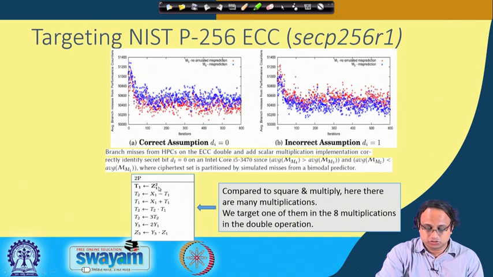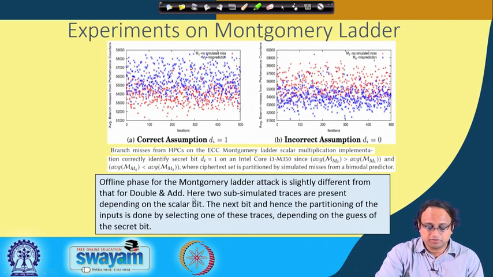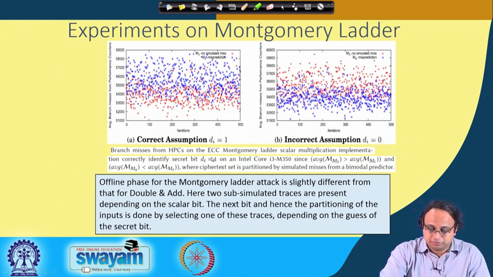Also, since there are many multiplications, what we observe is that the separation, or the performance of the attack, is even better on elliptic curve based implementations. Likewise, you can also perform the attack on the Montgomery ladder, which we know is a more balanced structure. Here is an example showing how we can perform the attack on a similar platform. For example, this attack has been demonstrated on an Intel Core i3 machine, and the offline phase for the Montgomery algorithm is slightly different from that of double and add. Here 2 sub simulated traces are present depending on the scalar bits.